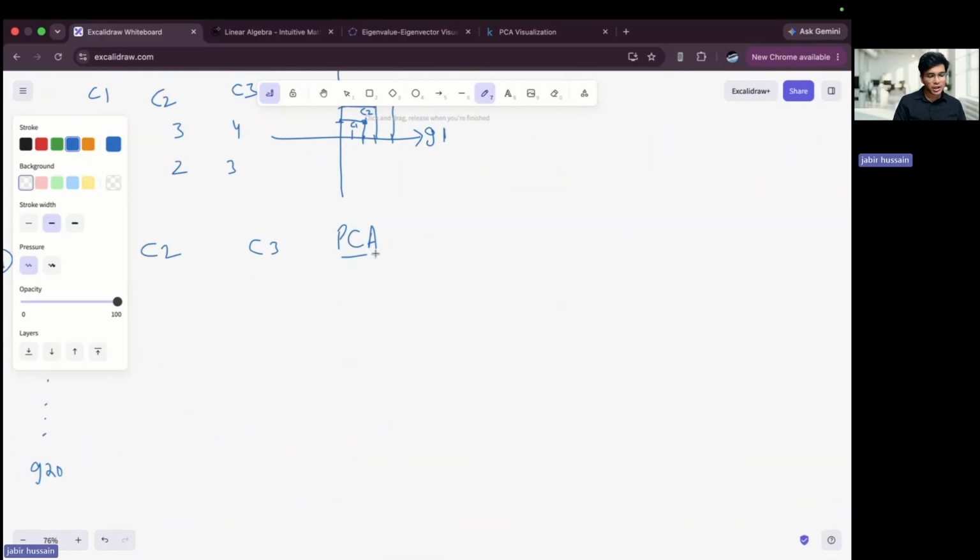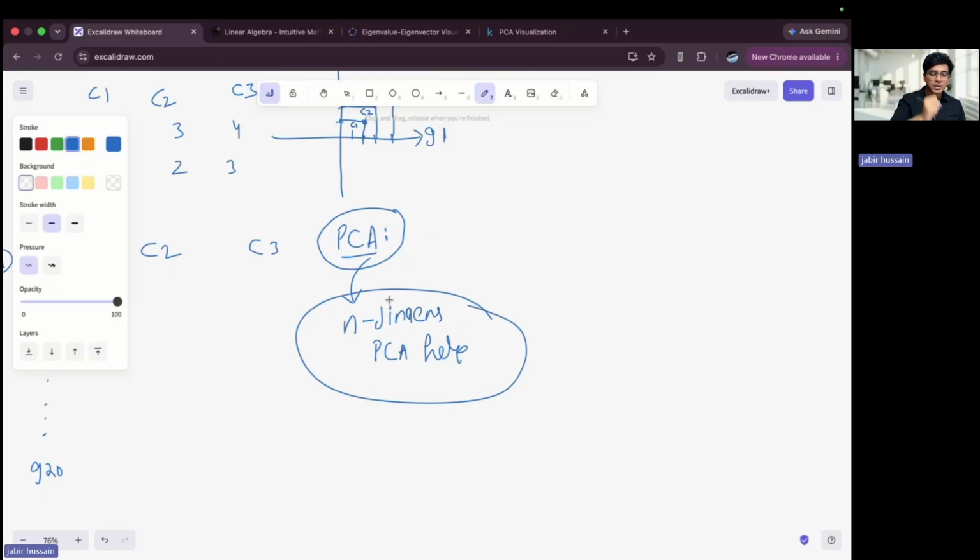Even though you have n dimensions, PCA helps you extract the patterns from these hundreds of dimensions. This is what PCA does, and this is why we use PCA.